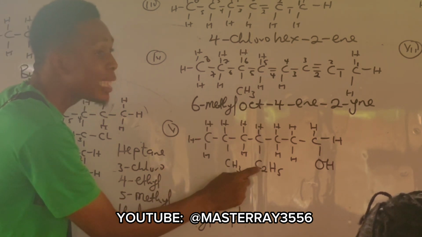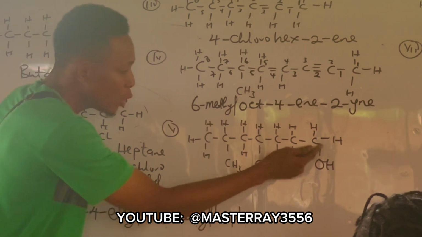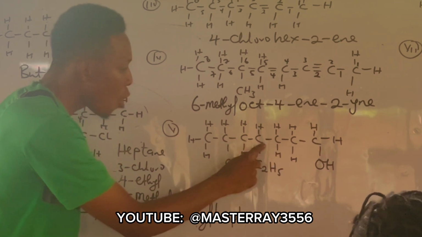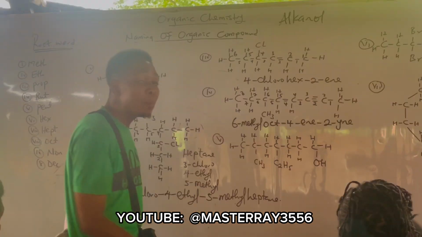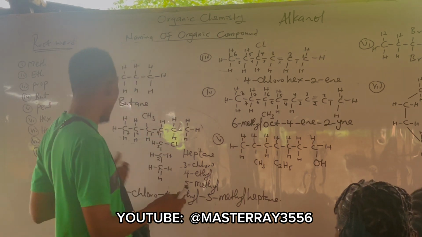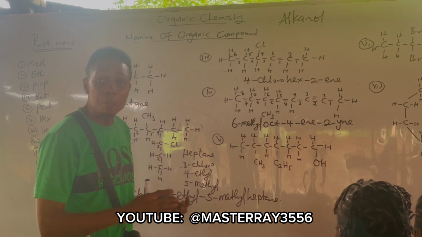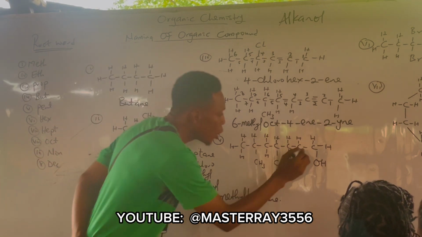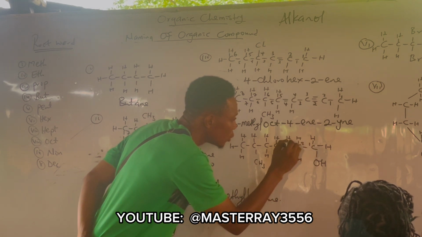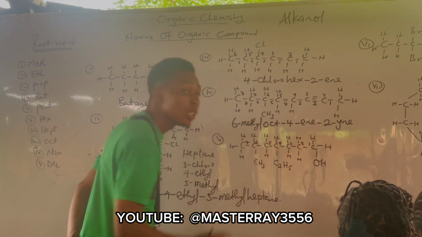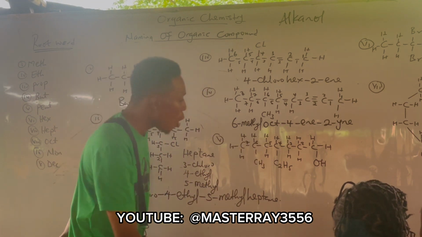Don't forget, in this place I have 2 carbons. So the longest chain is 7. 7 is called what? Hept. So if I number it, it becomes 1, 2, 3, 4, 5, 6, and 7. Are you following? Alright.